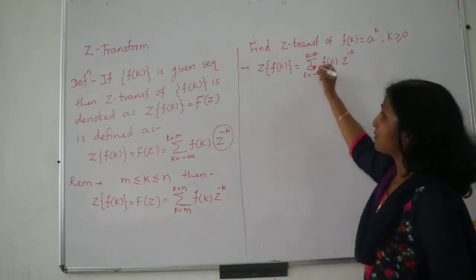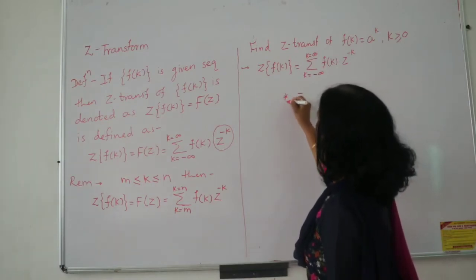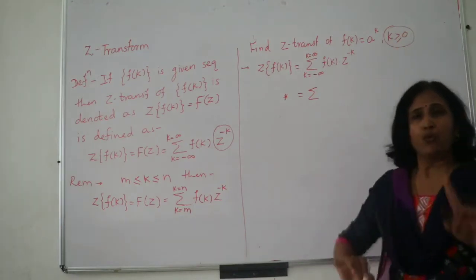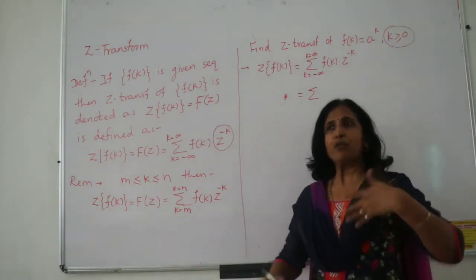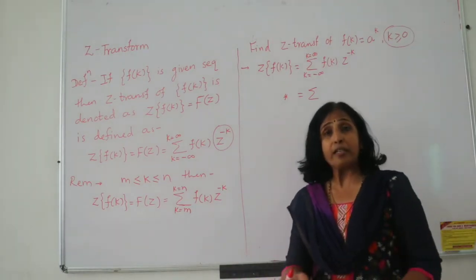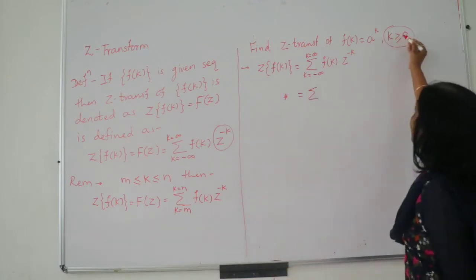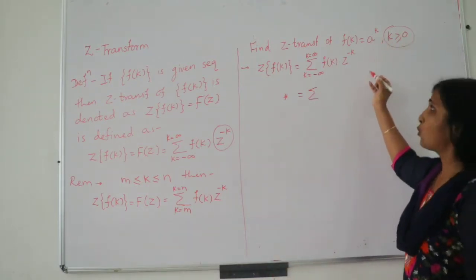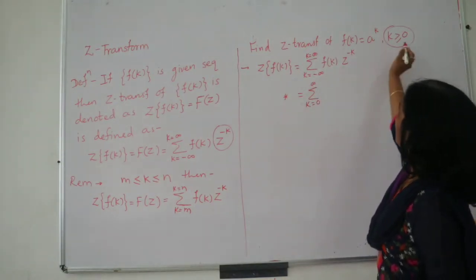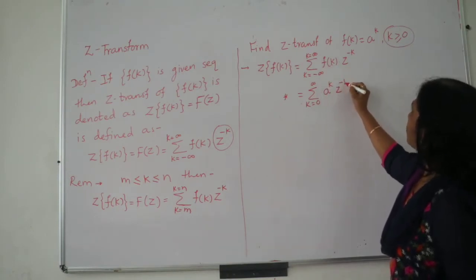Though I have written the basic definition, it is very important to note, my attention should always be here: what is the value of k given? One change in k will change my Z transform. Taking k is equal to 0 or not taking k is equal to 0 is also going to change my value. So here, it is greater than or equal to 0, so I have to start with k is equal to 0 to infinity. Now f of k is a raised to k, z raised to minus k.